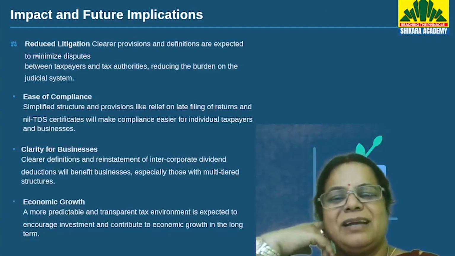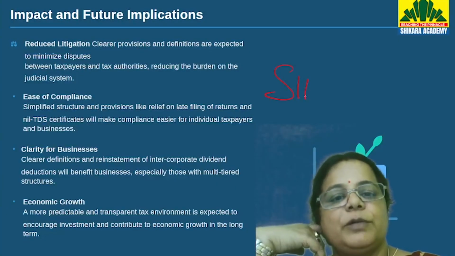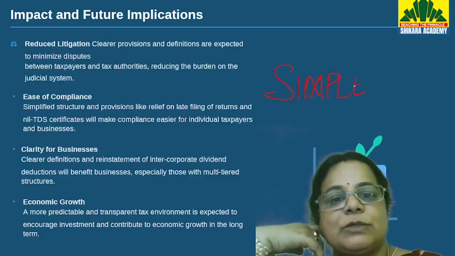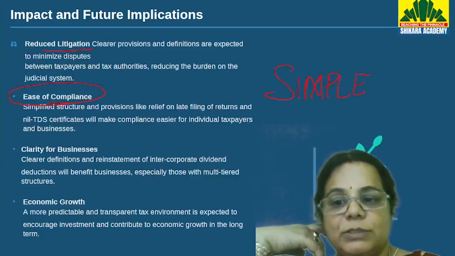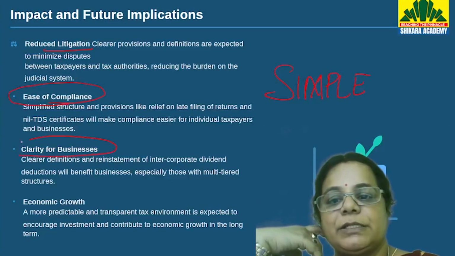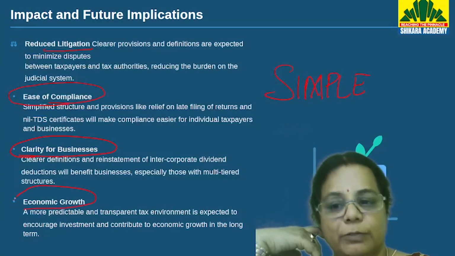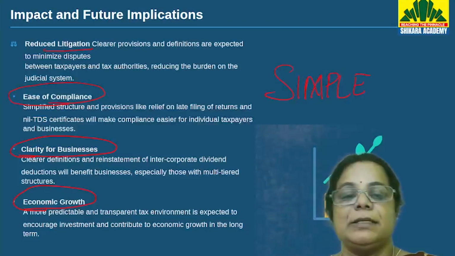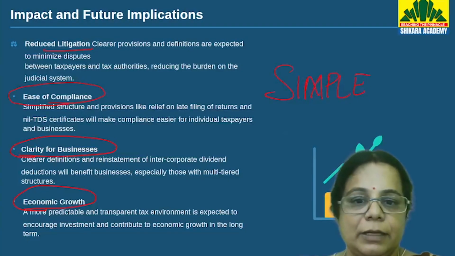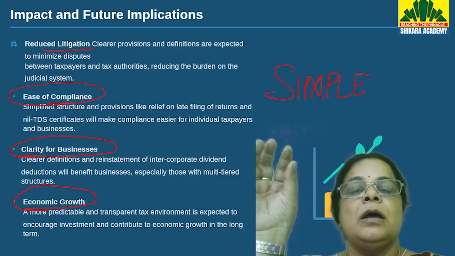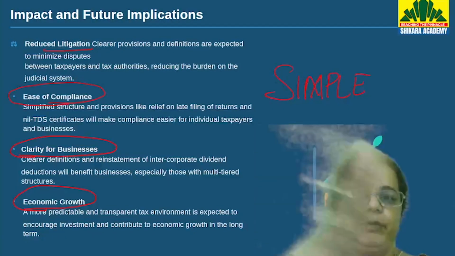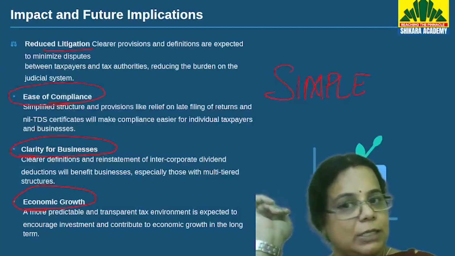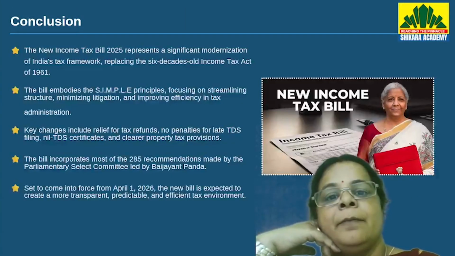Now, what will be the impact? This is again related to the one formula that they talked about, simple. It is going to reduce litigation. It is going to make compliance following the rules easy. It is going to give a clear picture on business, and it is going to promote economic growth. How? When you have easier taxation system, it will promote economic growth. Easier taxation system, you will be more willing to pay taxes. So automatically these taxes will be used for economic growth. So that is how economic growth is related to taxes.